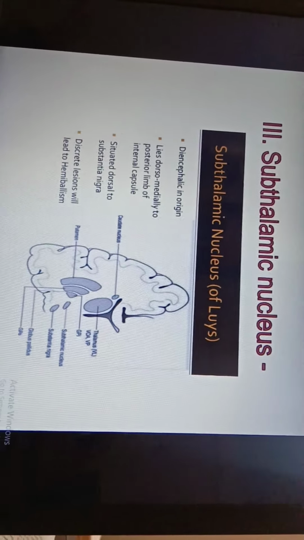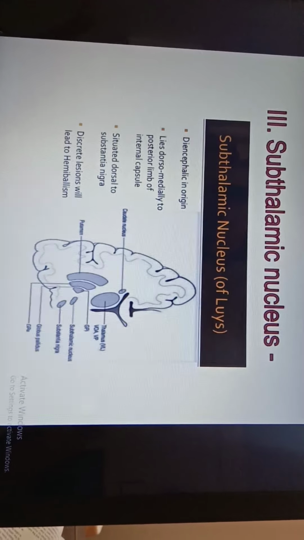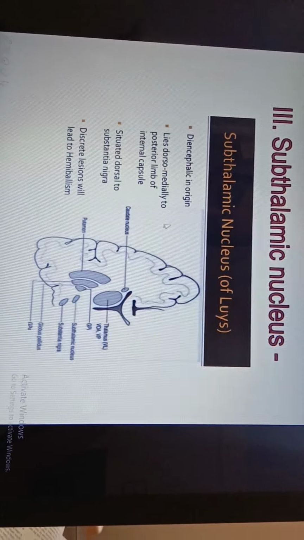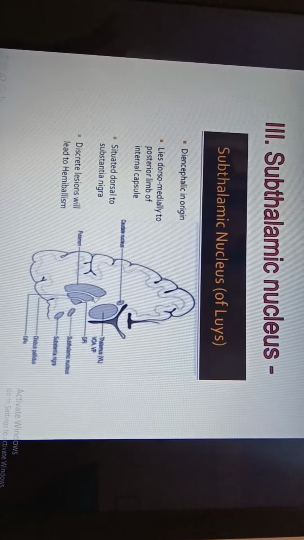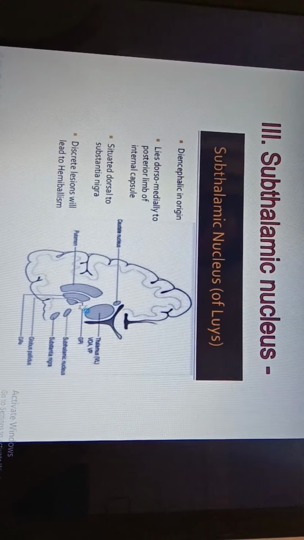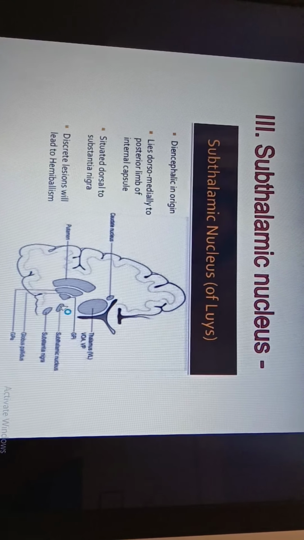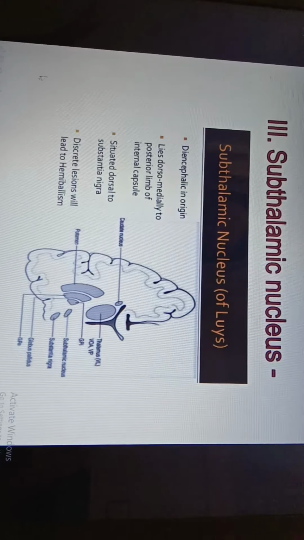The third part of basal ganglia is the subthalamic nucleus, which is also called the nucleus of Lewis. This lies medial to the internal capsule. This is the internal capsule, and this is the posterior limb of internal capsule. It lies at the bottom and medial to the posterior limb of internal capsule.